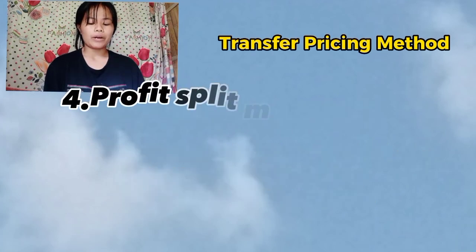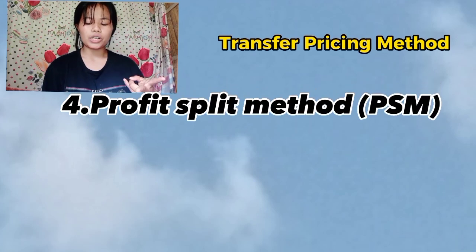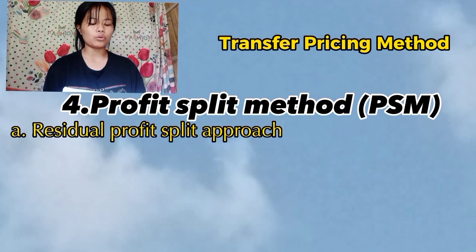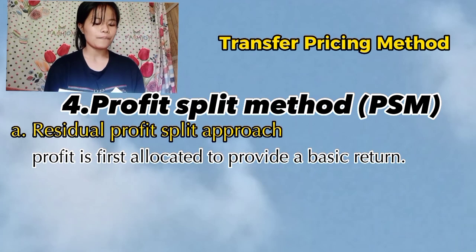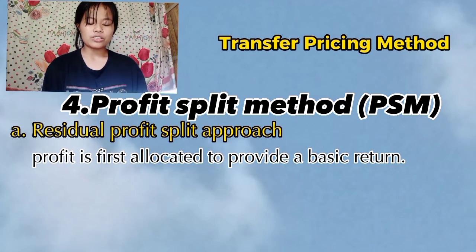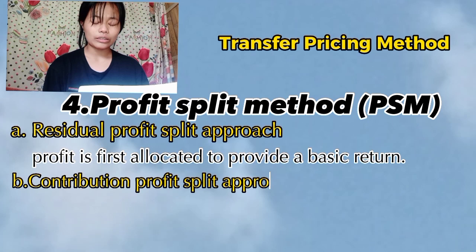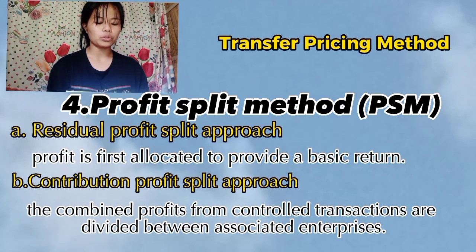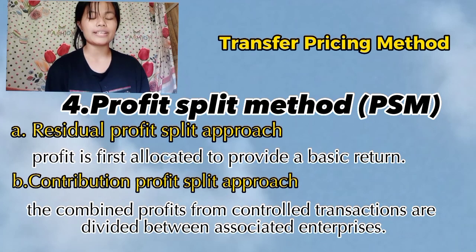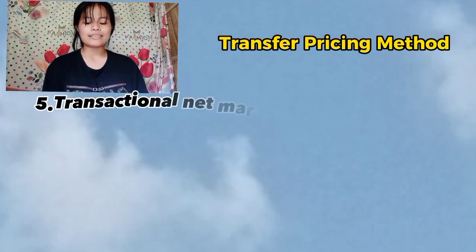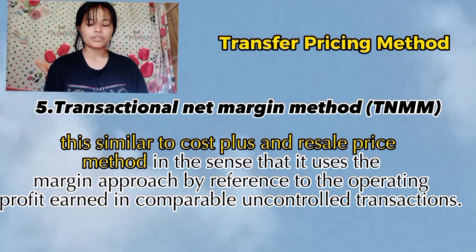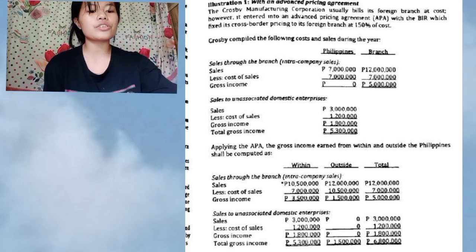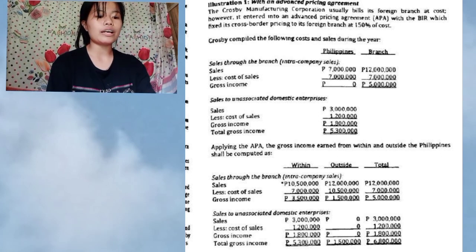Fourth, profit split method. 2 parts, residual profit split approach. Profit is first allocated to provide a basic return. Second, contribution profit split approach. The combined profit from controlled transactions is divided among the associated enterprises. Lastly, transactional net margin method. This is similar to cost plus and the resale price method. So, this is the illustration with an advance pricing agreement.